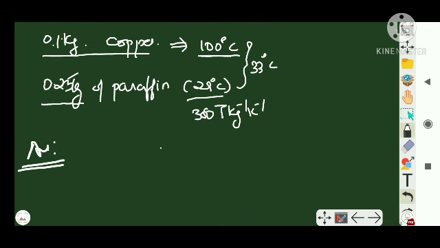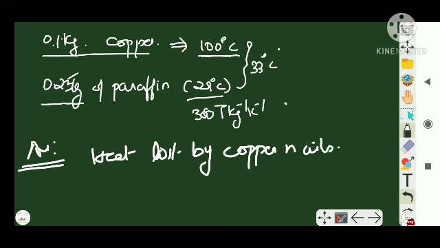See, the heat lost by the copper is the heat gained by the paraffin. That is something which has to be registered in your mind. Right? So let us talk about how much heat is lost by the copper nails. Does copper have any phase change? No, it is not changing its state. So it is only losing its heat. So heat lost by copper